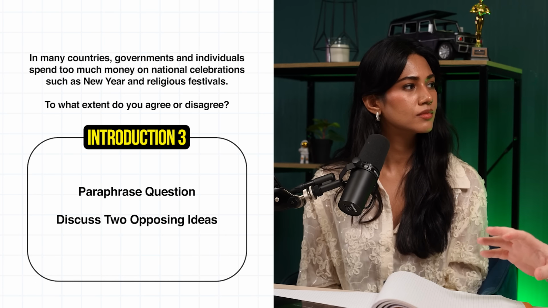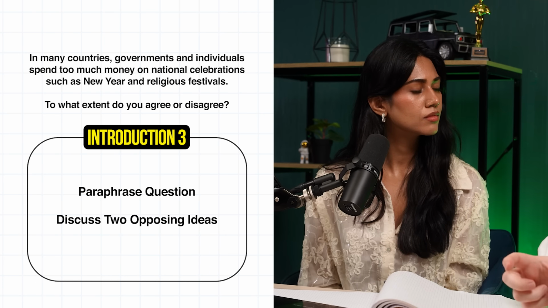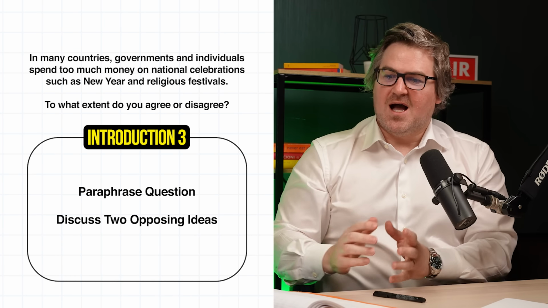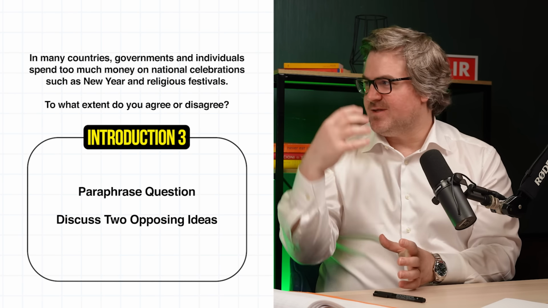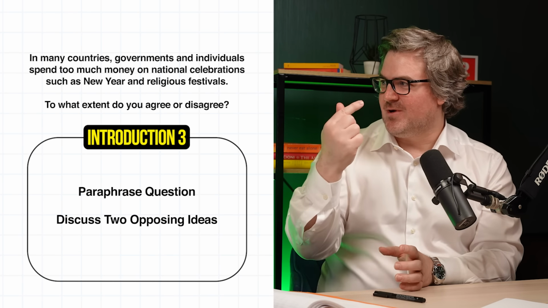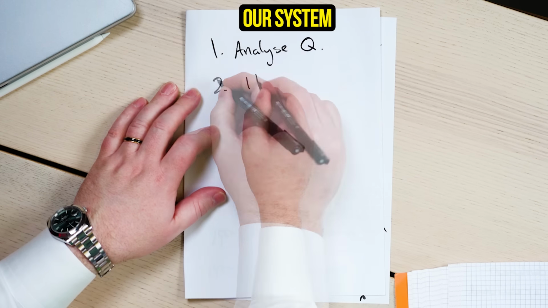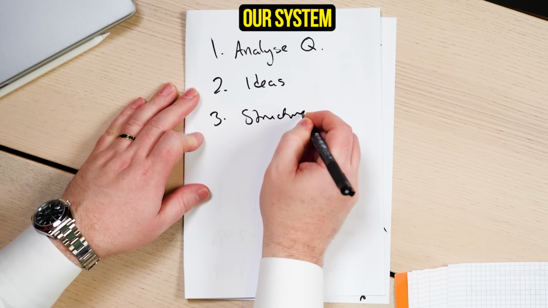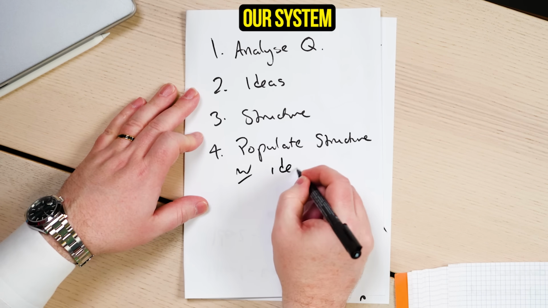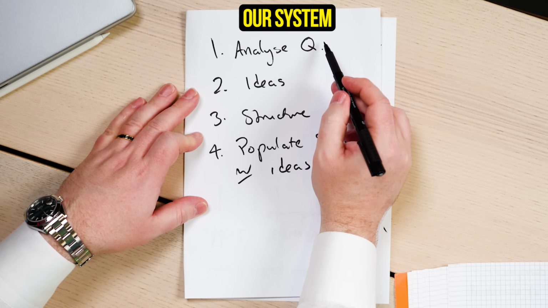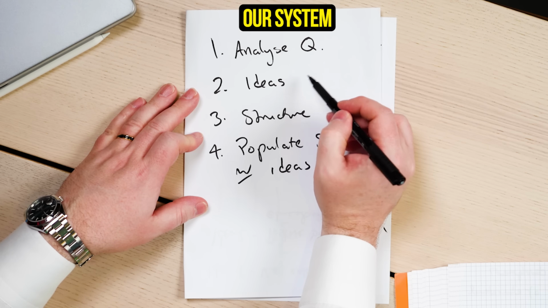This is a very common mistake: students will look at the question, they'll think of ideas, and then they'll create an introduction that has nothing to do with the ideas that they actually thought about. So that is why the way that we teach makes it pretty much impossible to do the wrong thing if you follow the system. We analyze the question, we think of ideas, we think about structure, and then we populate the structure with ideas. So everything is linked together.